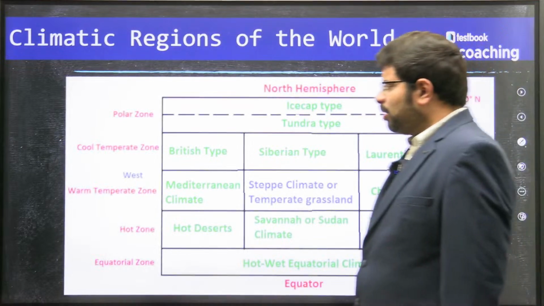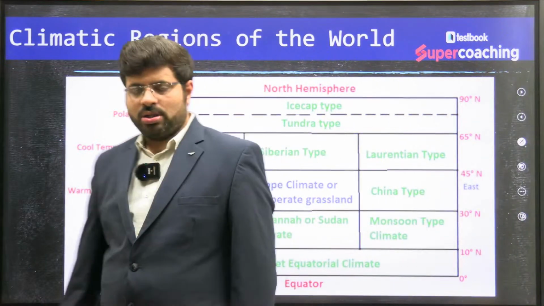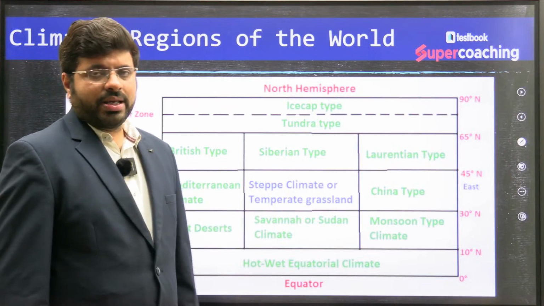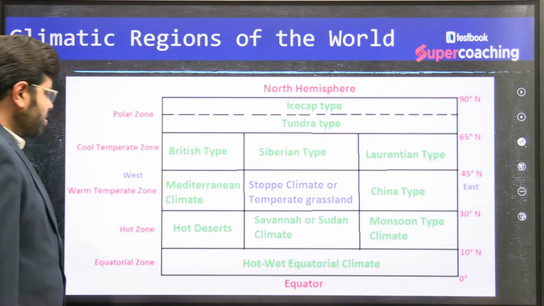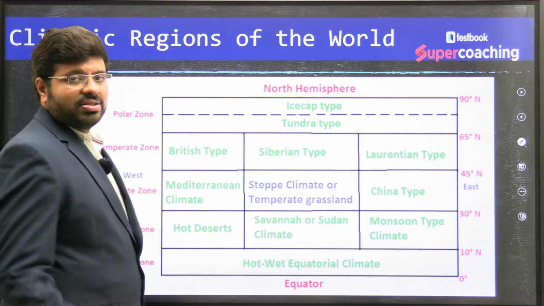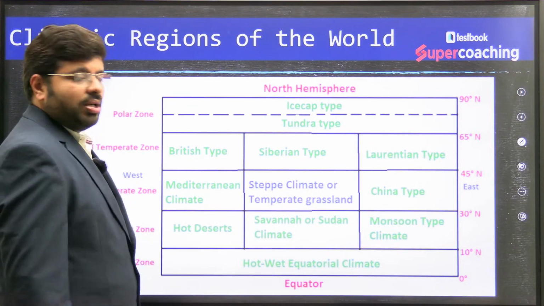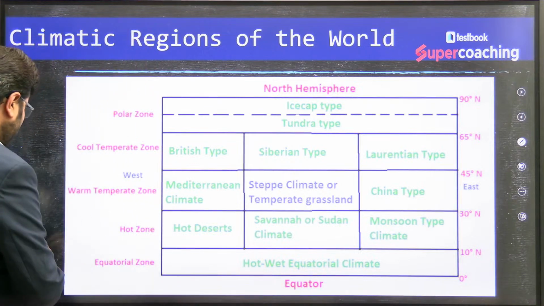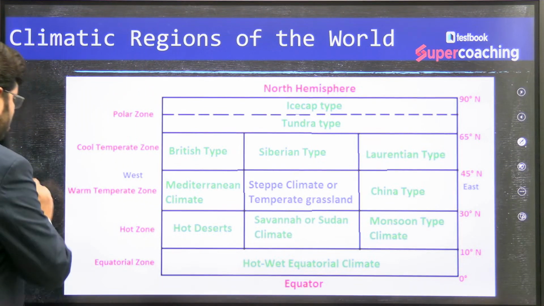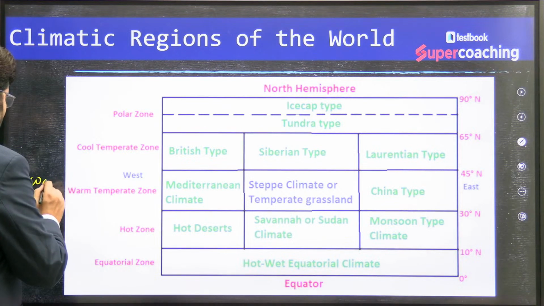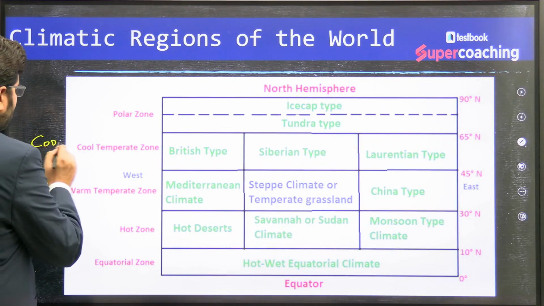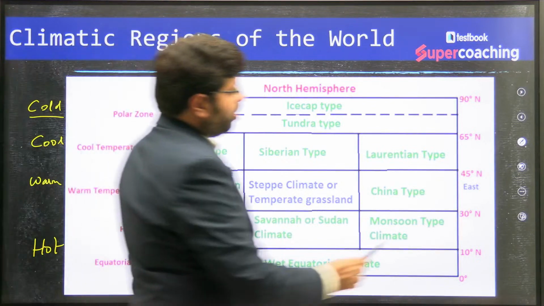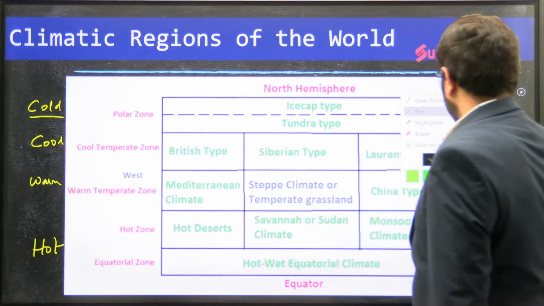So when you talk about the climatic regions of the world, basically we can divide the climatic regions in this way. We all know that the first major factor about the climate of the world is the temperature, and temperature is a basic of latitude. So we know that this is hot, this is warm, this is cool, and this is cold. Accordingly, we have divided the regions in this way.